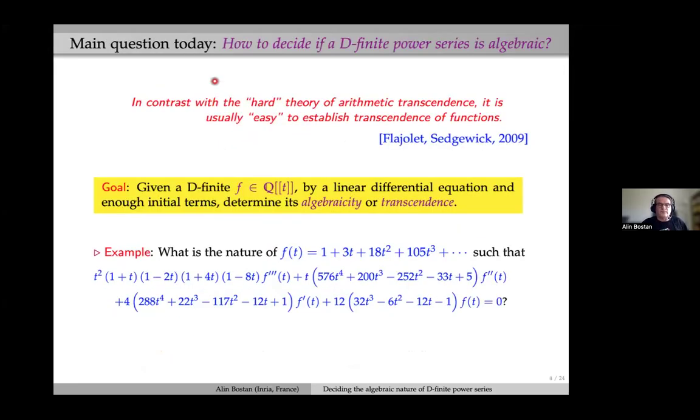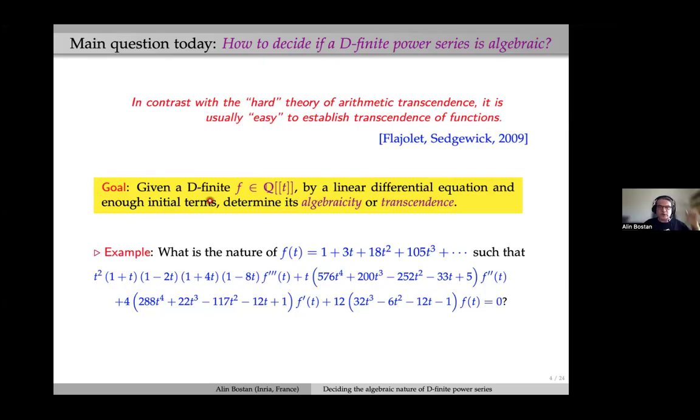Okay, so then our main question today is the following one: how to decide if a D-finite power series is algebraic. So we know from Abel's theorem that algebraic series are D-finite. The converse is not true. And the question is, given a D-finite power series, to detect, to decide, to prove that it is either algebraic or transcendental.